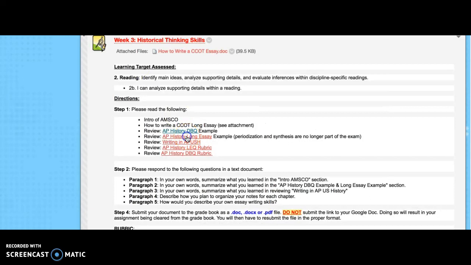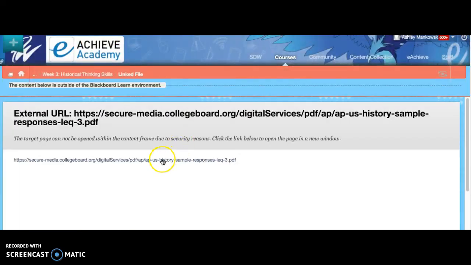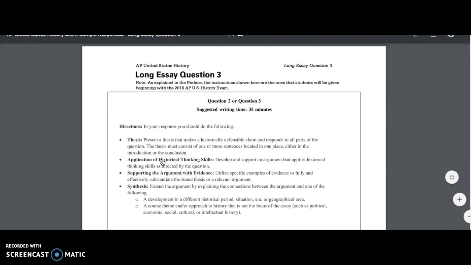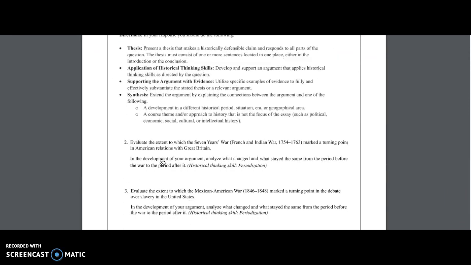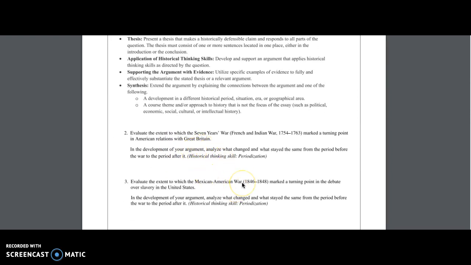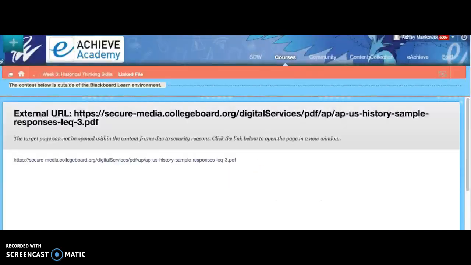The other example is a long essay, and the example I have is a periodization example, which, like I said, there's no more periodization, but this is one of the only ones they've released. So that gives you two examples of questions that students got to choose from in the past. Remember, you're presented with two, you pick one of the two, and then if you keep scrolling, just like the DBQ, it explains how they graded it and what they looked for. And once again, there's no periodization and there's no synthesis anymore on the AP exam.